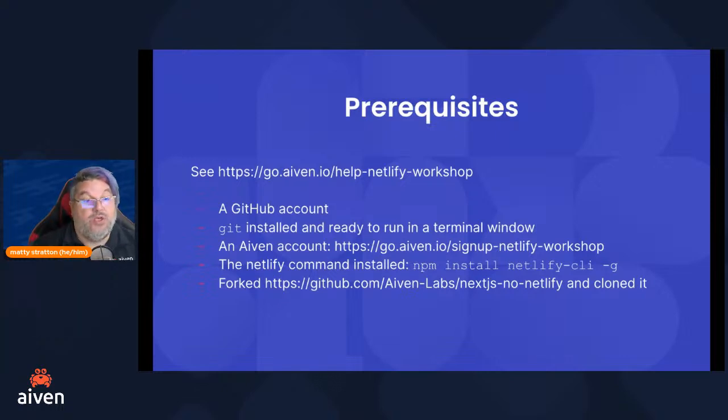Here's what you're going to need to do the thing that we're doing today. You need to have a GitHub account, just because we're using GitHub. You need to have Git installed and ready to run in a terminal window. You probably already have this. Maybe you don't, and we'll have instructions on how to get that. You also need an Aiven account, and we will step through setting that up in just a minute. If you haven't done that, you can use that link to sign up now, but we'll do it together in just a second.